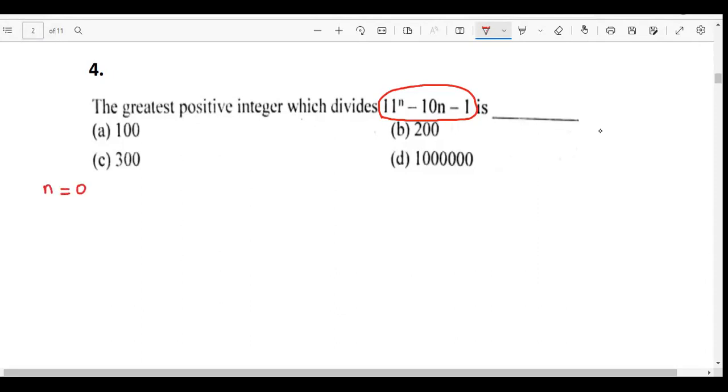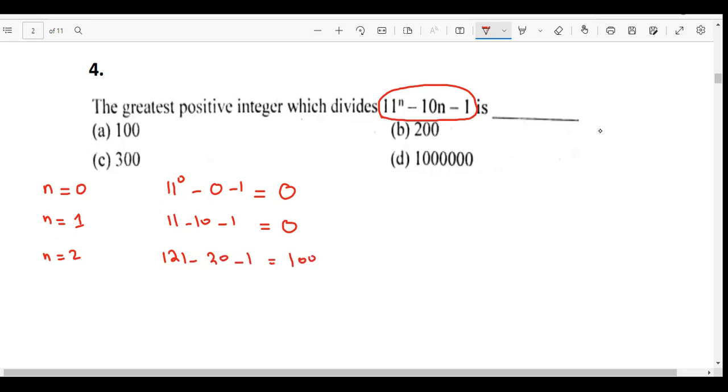When n is 0, it would become 11 power 0 minus 0 minus 1 and it would be 0. Let's say we have n equals 1. It would be 11 minus 10 minus 1 and it would be 0. Let's say it is n equals 2. It would be 121 minus 20 minus 1 and it would be 100.